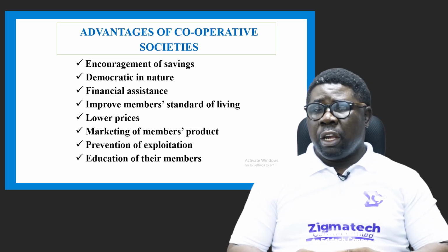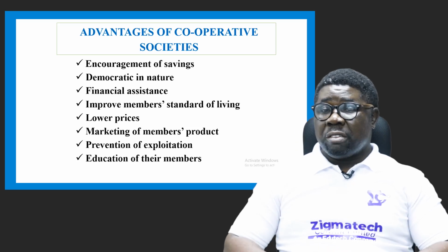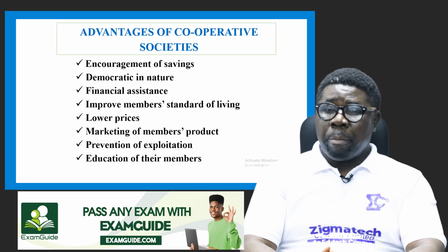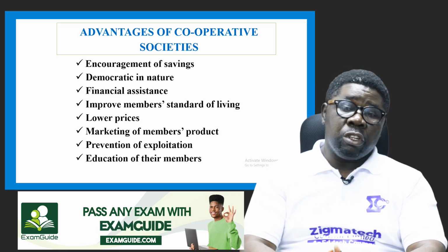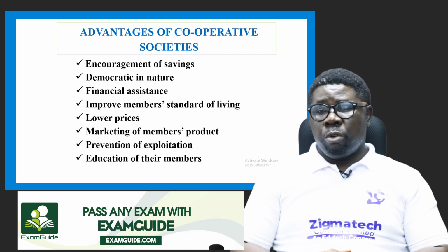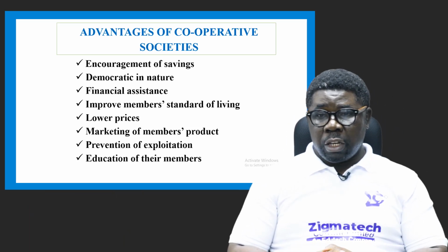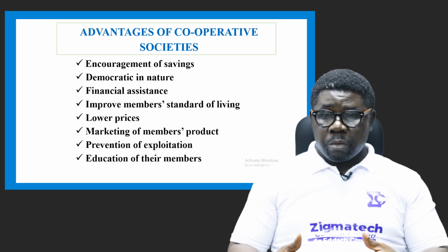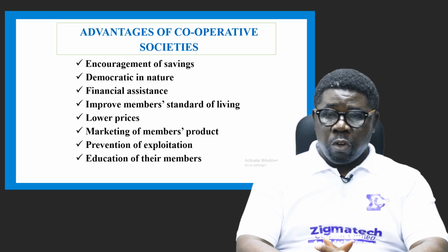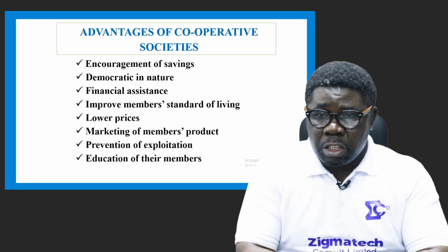Then lower prices are also encouraged. When goods are bought from the manufacturer or the seller in larger quantities and distributed to members in units, it makes sure that they buy these things at a far lower price than they would have bought them individually in the market. Marketing of members' products: this has to do with manufacturers' associations or societies, whereby when they produce, they market as a group to the public for onward sales. So it gives them an advantage in the production and sales of their goods.